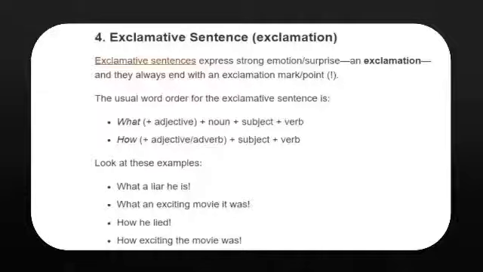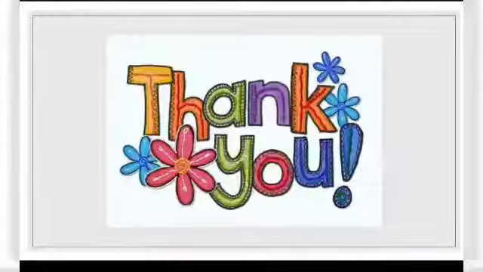So with this you come to know there are 4 types of sentences. And what are these sentences? That's all about sentences. Thank you.